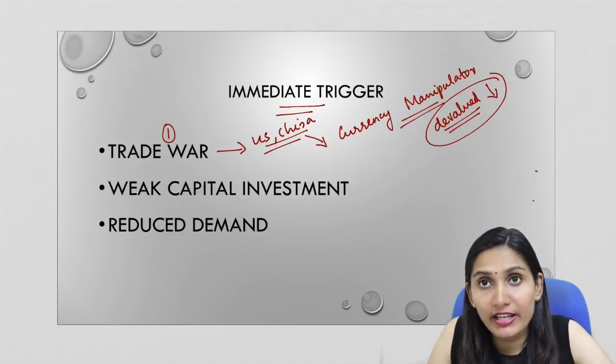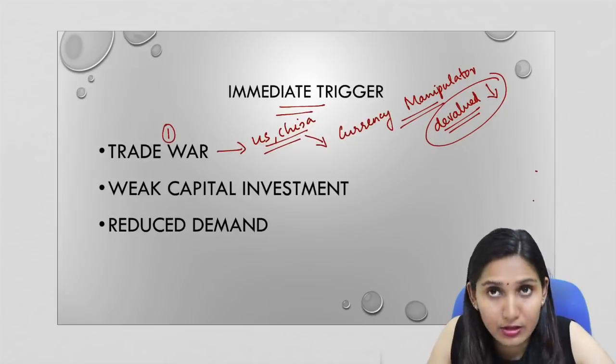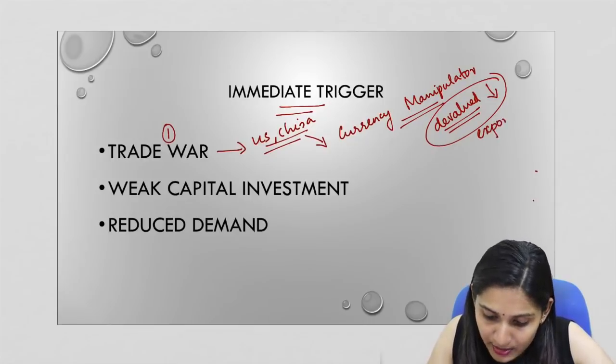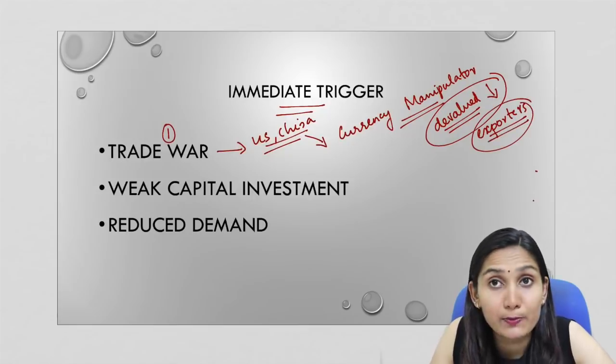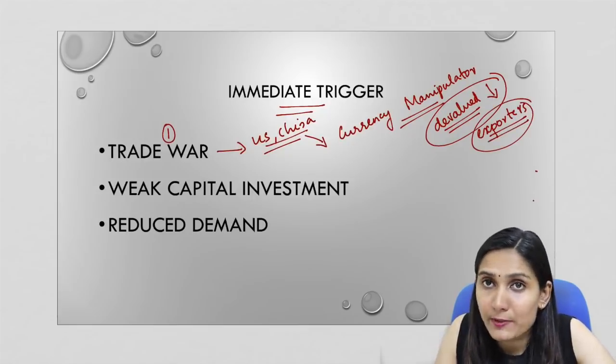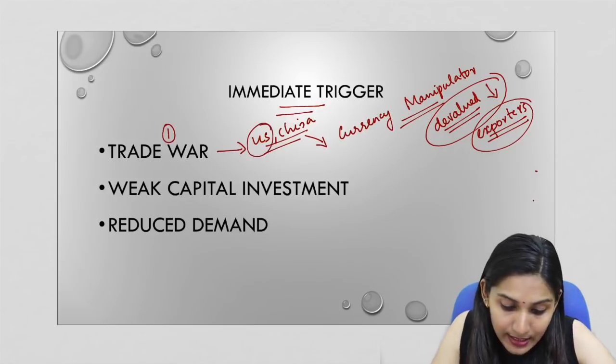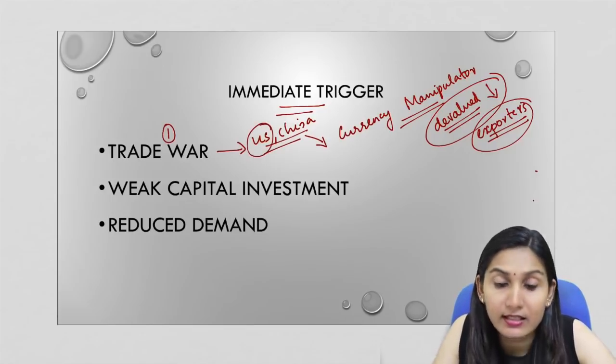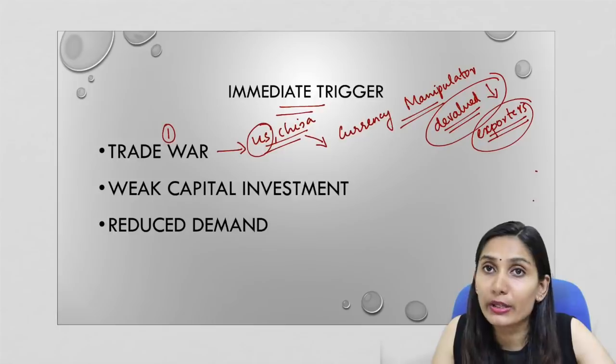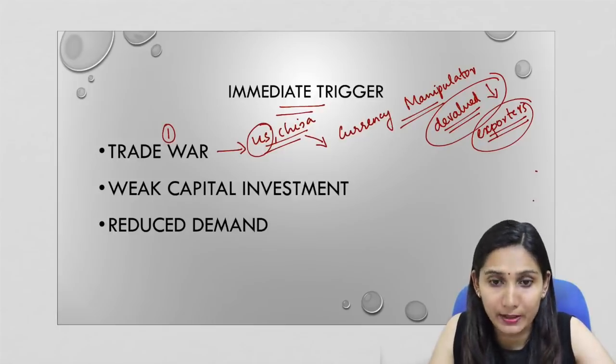And we know that when a currency undergoes devaluation or depreciation, the exporters gain. So devaluation of China's currency is good for the exporters in China, and the rate of exports will go up. So the US is criticizing China that they have manipulated their currency in order to increase the rate of exports from China.